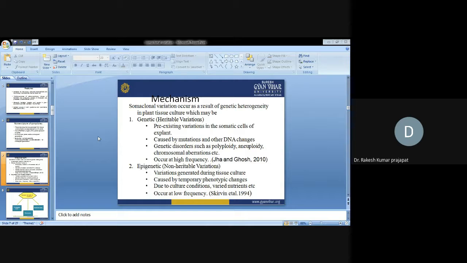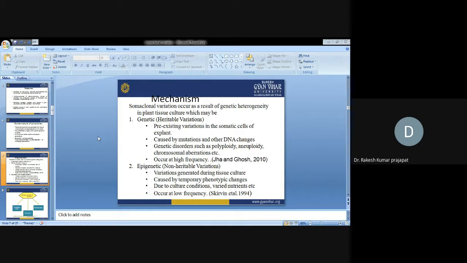Okay, that can be caused either by mutations or other DNA changes. Other DNA changes mean replacement, insertion or deletion, single nucleotide polymorphism. Similarly, genetic disorders such as polyploidy, aneuploidy, and chromosomal aberrations are all responsible for genetic variations. Sometimes polyploidy or aneuploidy can lead to replication error.